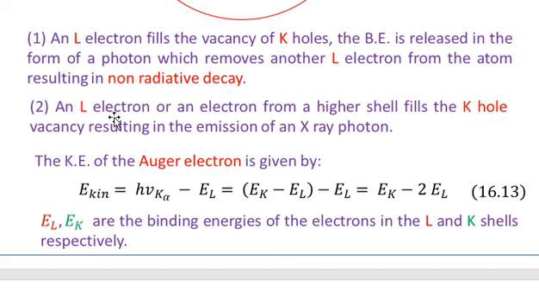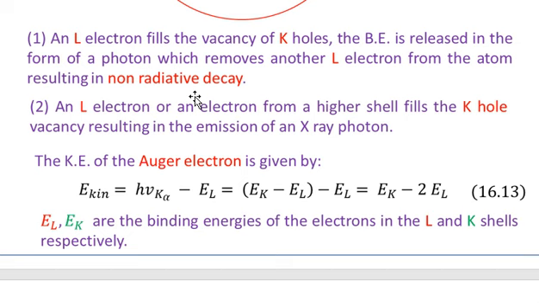Now I am going to present in statements what I have said about the Auger electron and about the emission of X-rays. Number one, an L electron fills the vacancy of the K hole. The binding energy is released in the form of a photon, or a quanta of light, which is absorbed by another L electron of the atom and removes it from the atom, resulting in non-radiative decay.